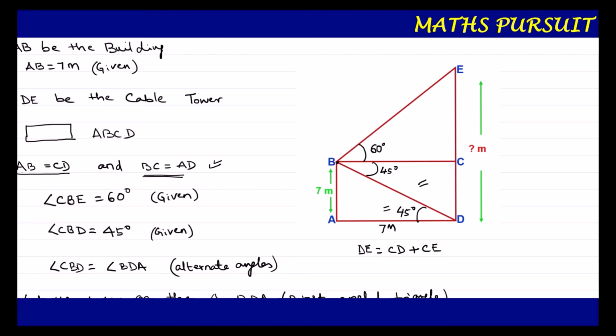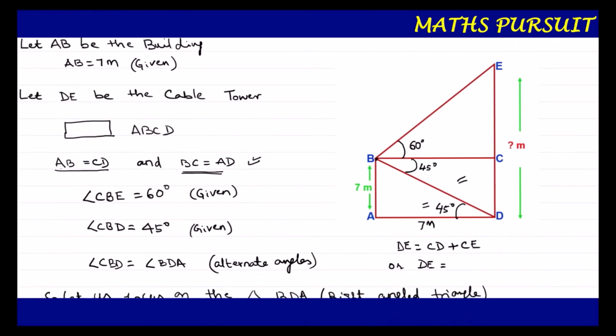In other words, DE is equal to CD. The value of CD is nothing but AB, which we have already considered: AB is equal to CD. So instead of CD, I can write 7 plus CE.